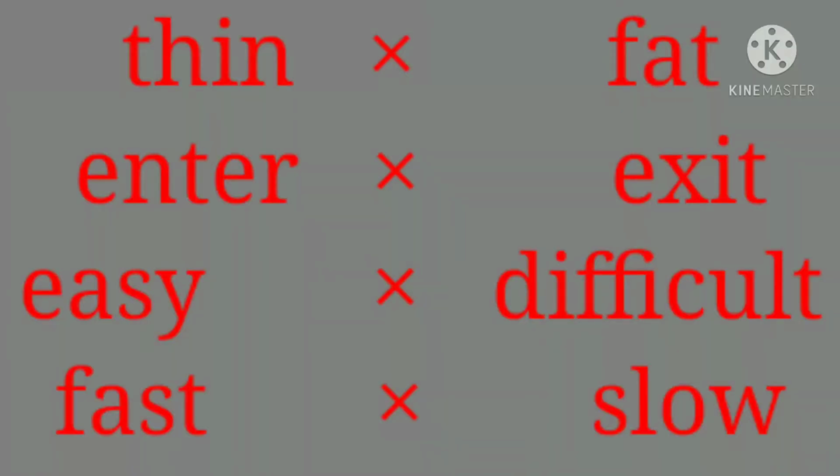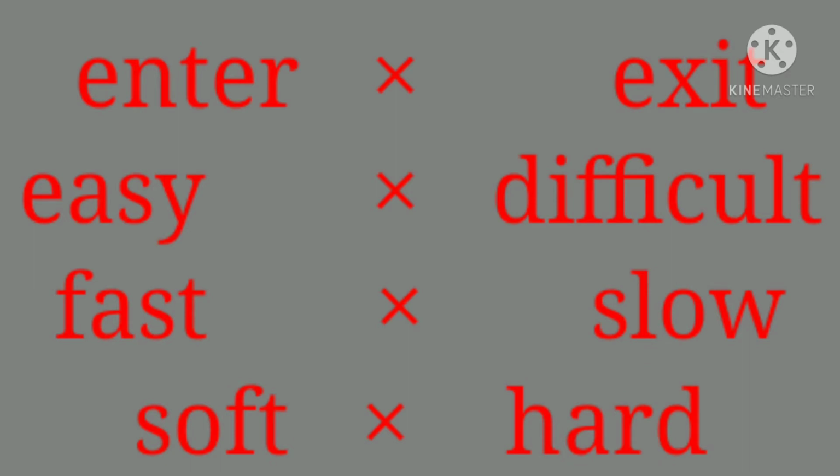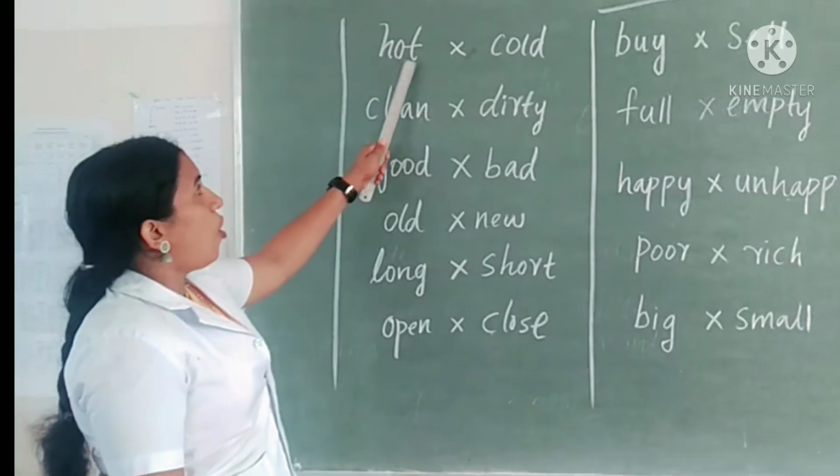And here thin. Thin opposite fat. What is the spelling of thin? T-H-I-N. Thin opposite fat. Enter opposite exit. Easy opposite difficult. Fast opposite slow. And soft opposite hard. Okay.